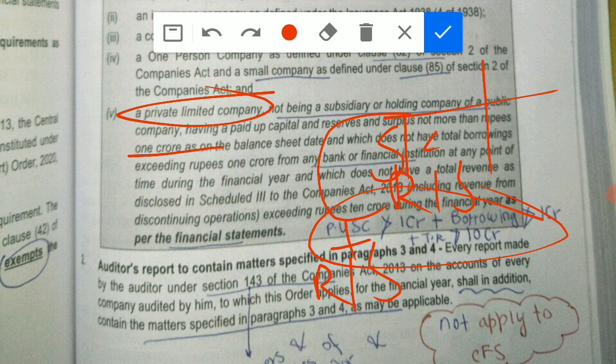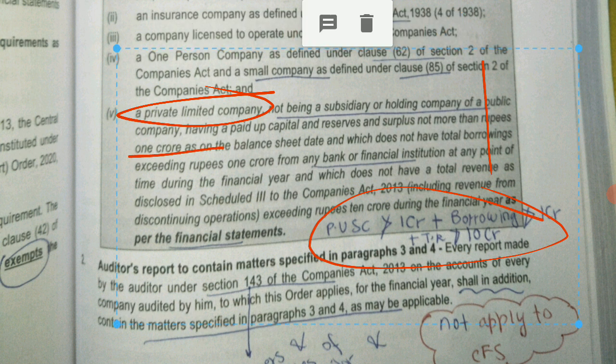Okay, now comes the most important part. And what is that part? This part is "and". Now in MCQs you may get such type of questions where they might confuse you between "and" and "or". So please do remember that here it is not written "or", here it is written "and". That means you have to comply with all the conditions. If any one of the conditions is not complied, then you will have to report.